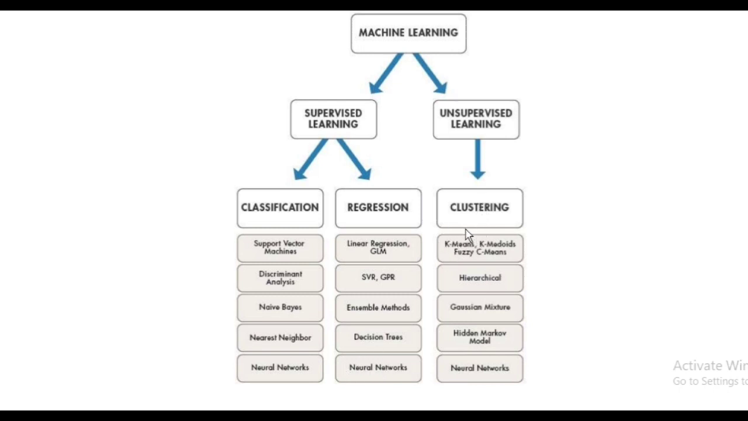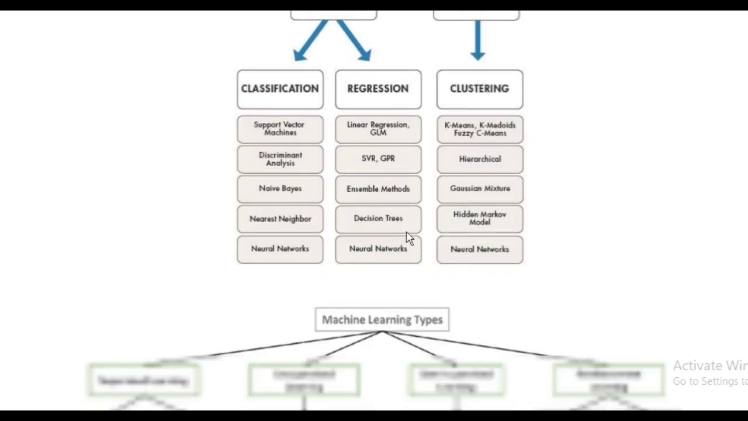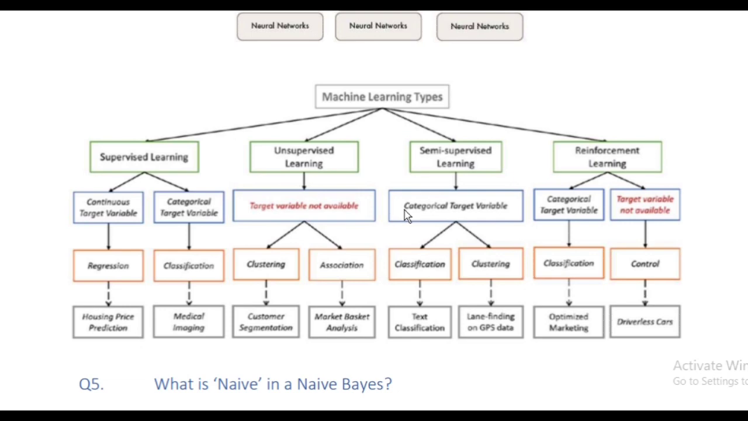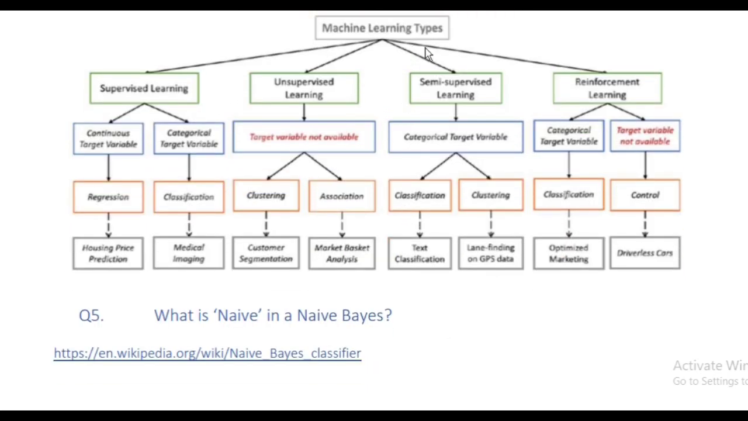Clustering algorithms consist of k-means, fuzzy c-means, hierarchical, Gaussian, hidden Markov model, and then neural network. This is a machine learning tree. The machine learning tree consists of supervised learning, unsupervised learning, semi-supervised learning, and reinforcement learning.